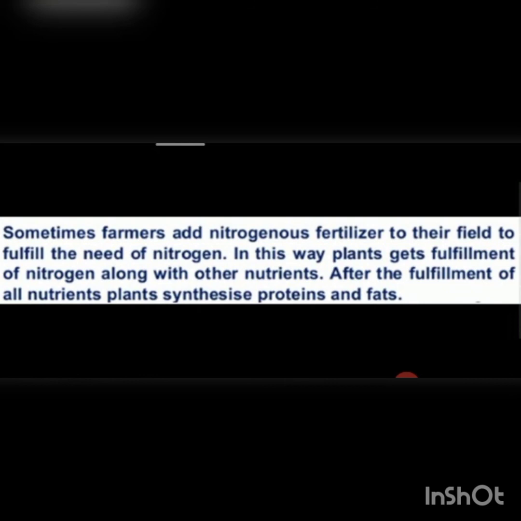Now, not only do these microorganisms make nitrogen and give it to the plants, if you see farmers, what will the farmers do? They will be adding fertilizers to the field, and these fertilizers will contain nitrogen. So this is how plants get nitrogen and the other nutrients. And when they get all the nutrients along with nitrogen, what are the other nutrients that I told you? Phosphorus, potassium, sulfur, etc. So when they get all these nutrients, they will be preparing proteins, fats, etc.